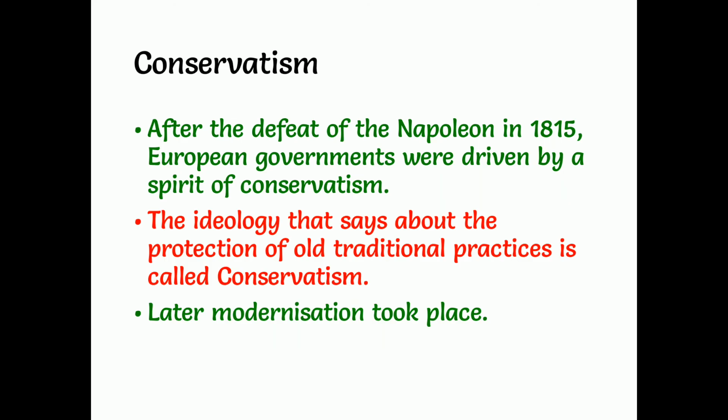So after the defeat of Napoleon in 1815, European governments were driven by a spirit of conservatism. What is conservatism? The ideology that speaks about the protection of old traditional practices is called conservatism. They protect all their old traditional practices. Conservatives believed that established traditional institutions of state and society, like the monarchy, church, social hierarchies, property and the family, should be preserved. That concept is called conservatism.